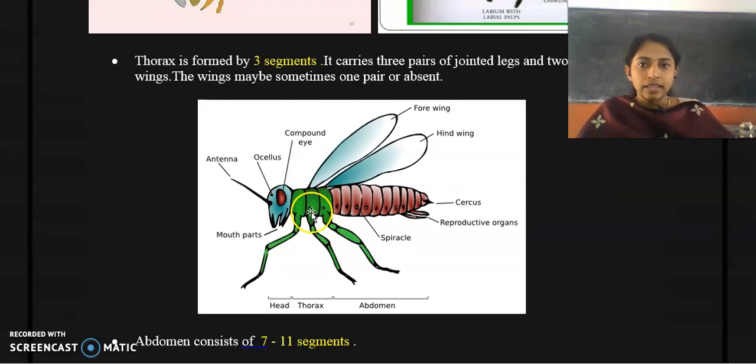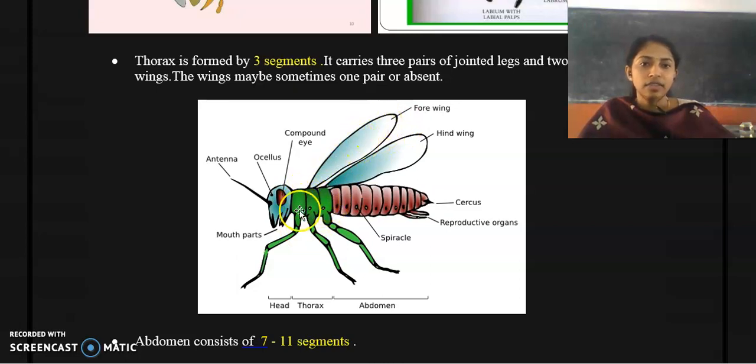The thorax is formed by 3 segments. Here is the first segment, second and third segment, and in each segment there arises a pair of jointed legs, and there are 2 pairs of wings.